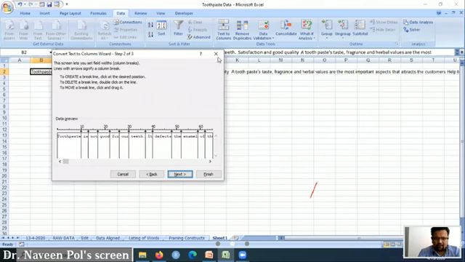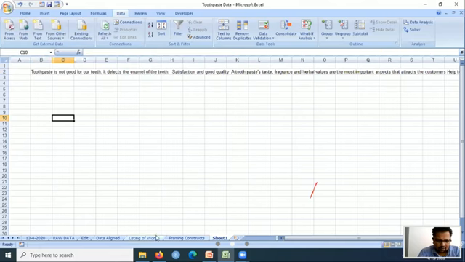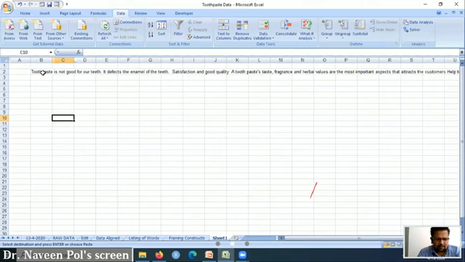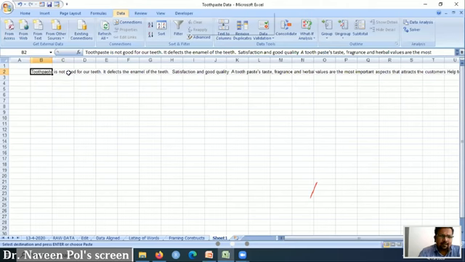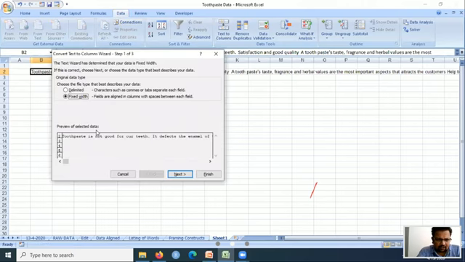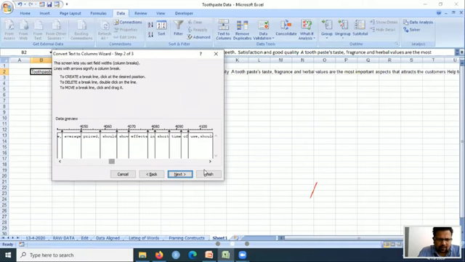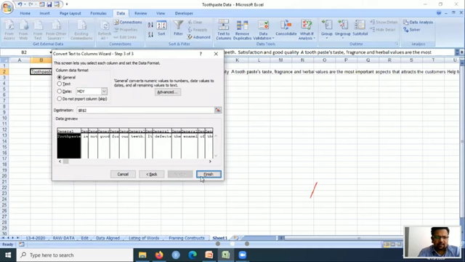I will show you again what I have done. For the entire text I put a formula, did a cumulative thing, put it in one cell, then copied it, pasted special values here, went to Data, Text to Columns, to divide the entire thing into different cells. Fixed width, then Next, and it gives this width. Wherever there is a space it is dividing it. Then Next, then Finish.